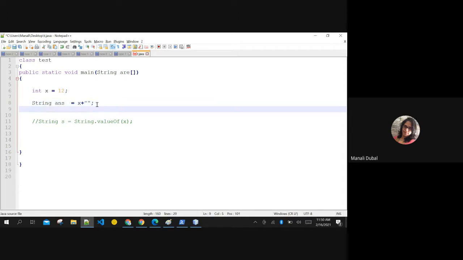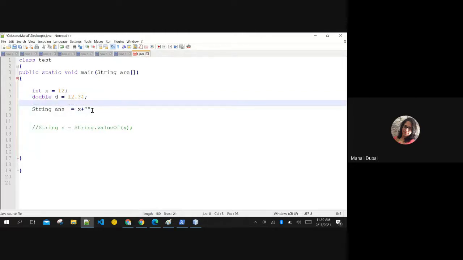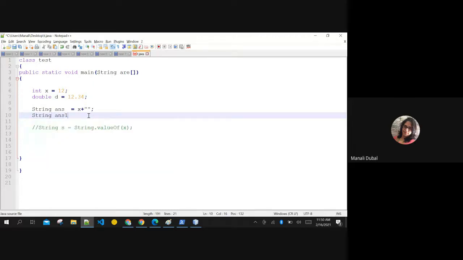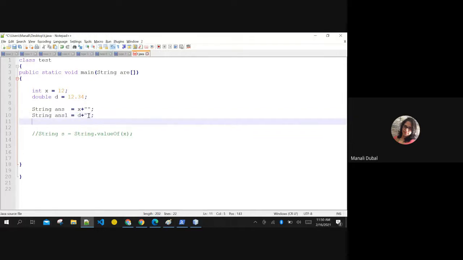Same for double also. If you have a double number and want to convert that to string, you can do it by just adding an empty string at the end. No space here, just an empty string. It is going to convert it into string automatically, right?